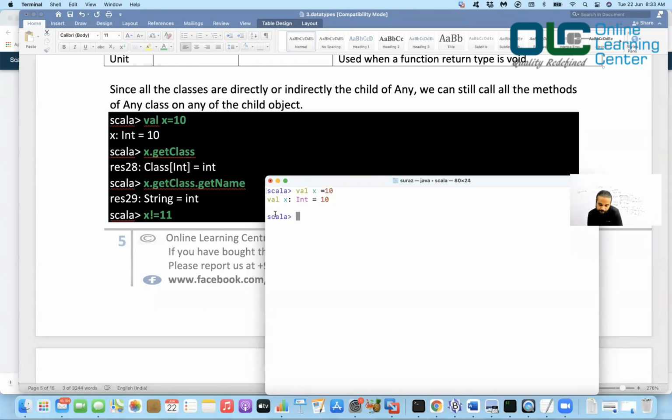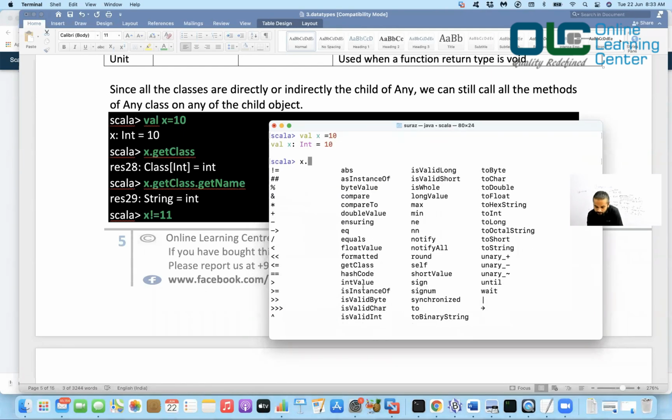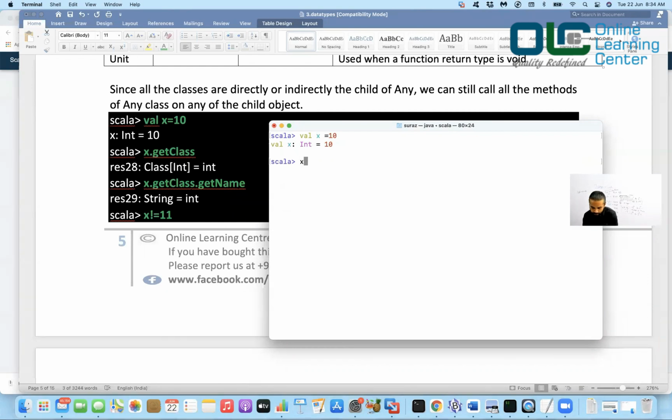So, val x equal to 10, it gave me x is equal to 10, right? And then I can say x dot, just hit tab, and it will give you the help. It will tell you what methods you can actually call. If you see this getClass method, hashCode method, equals method, they have all come from your Any class, and that's how it is. So I'll say x dot get, again hit tab. Then this will give you the list of methods you have. If you have only one method called getClass, you just say getClass, right? And it's saying yes, it is of integer type.